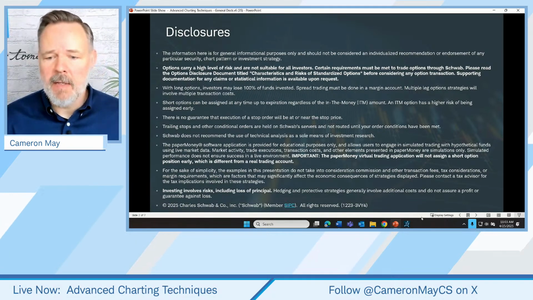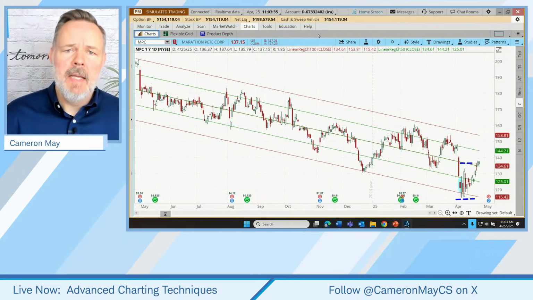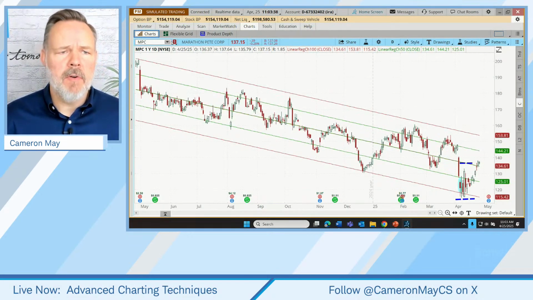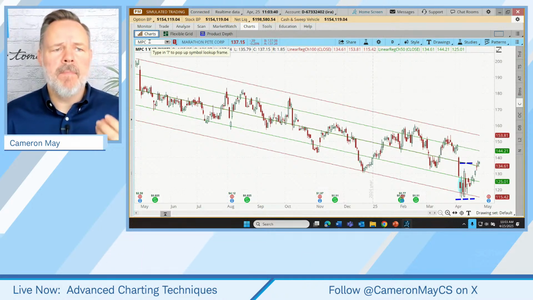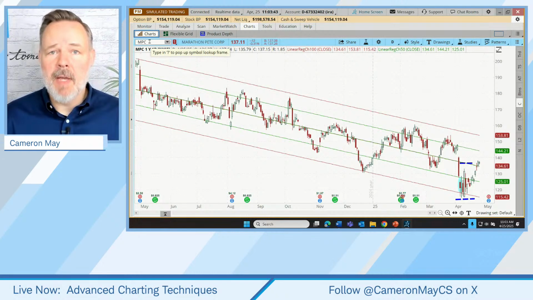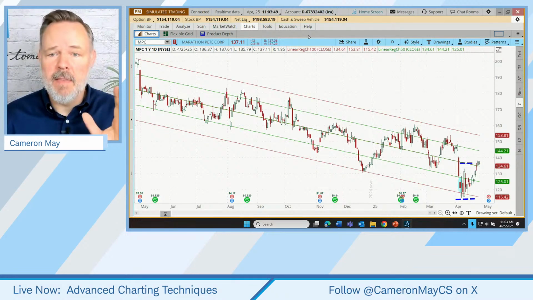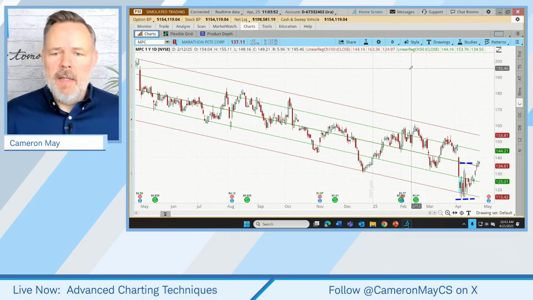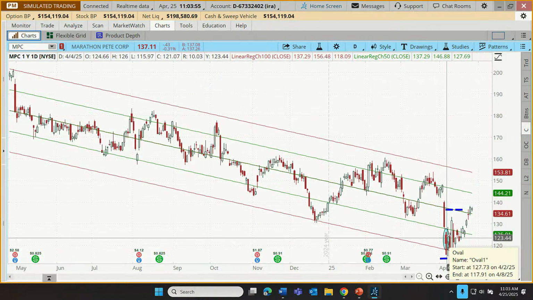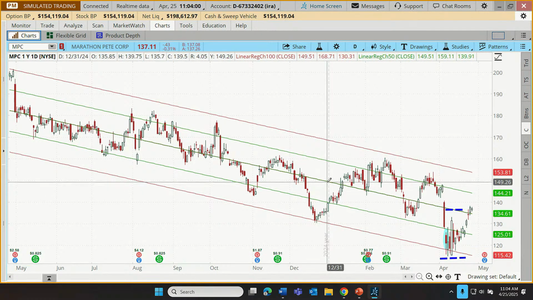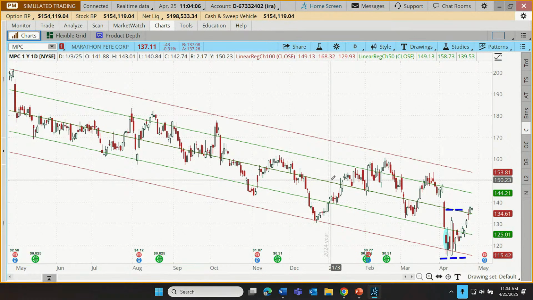So let's go right to Thinkorswim desktop here. And our first chart here is Marathon Petroleum. This is a position that's already been wrapped up. So let's talk back over this and get a few lessons from this trade. So with Marathon, this is a trade we put back here on April 4th, and it was built using two linear regression channels. We had a 50 and we had a 100 combined with a moving average. Pardon me, no, as a linear regression, I'm a little bit ahead of myself with planning of these trades.